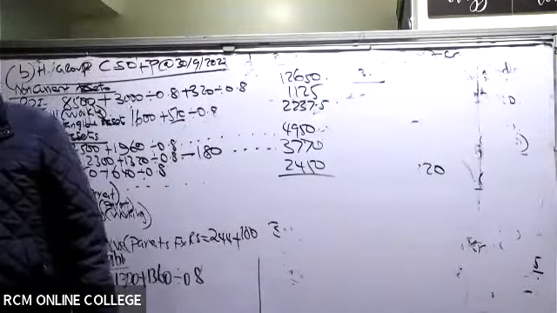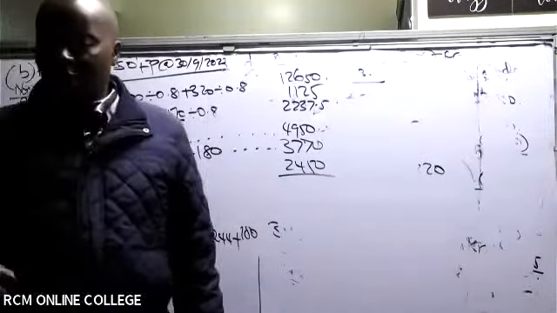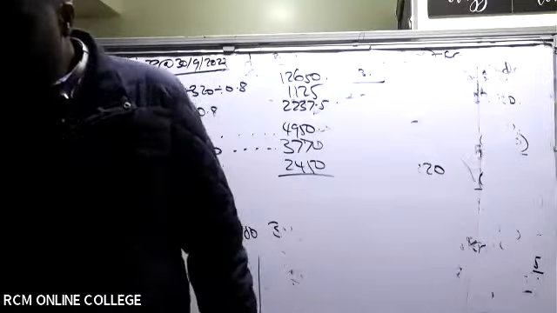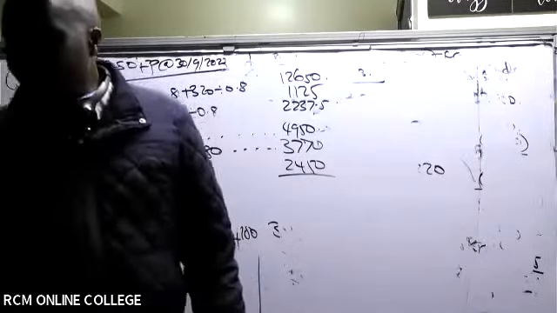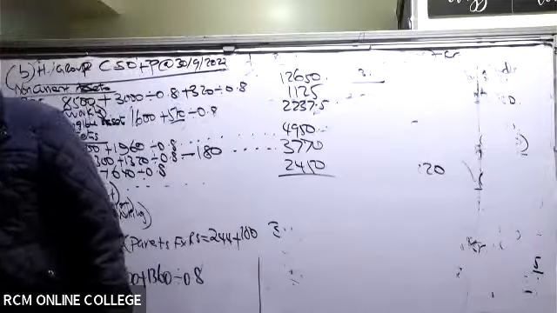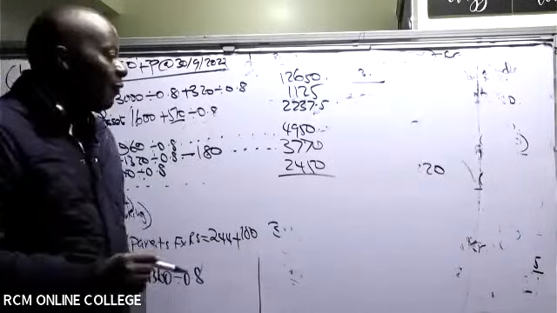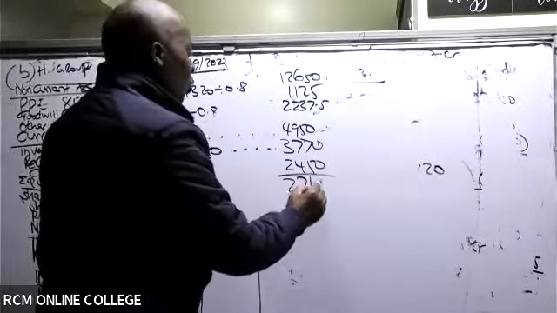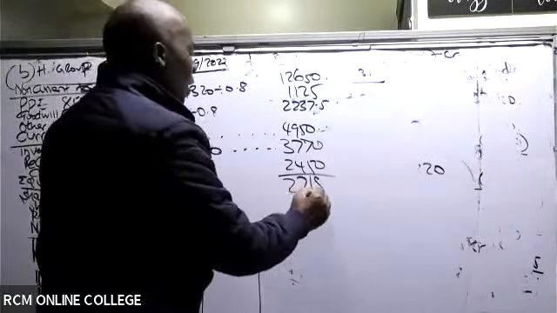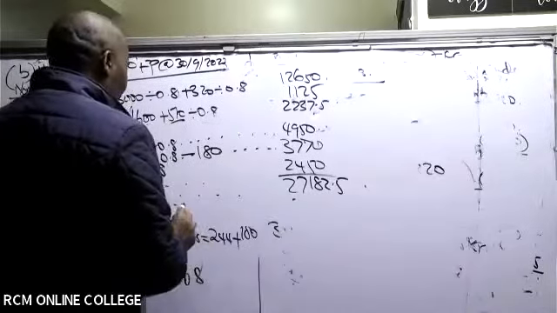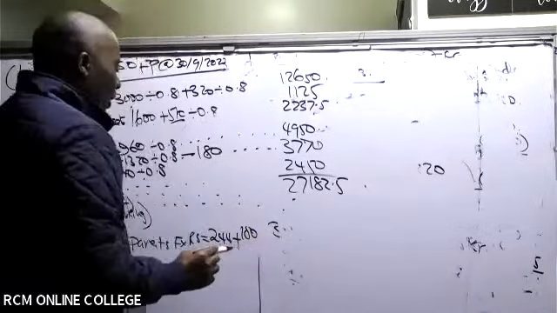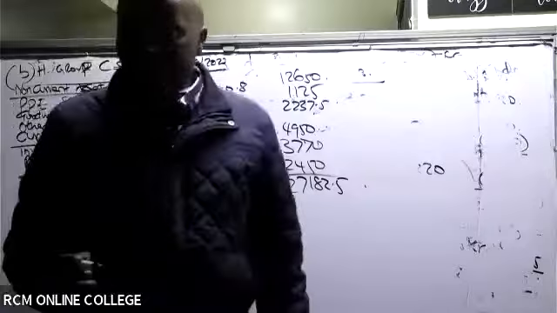So we have here 27, 18, 27, 182.5, like that. Share capital, of course, we are picking them the way they are. Are you able to remember them?